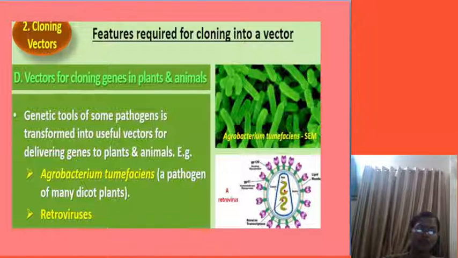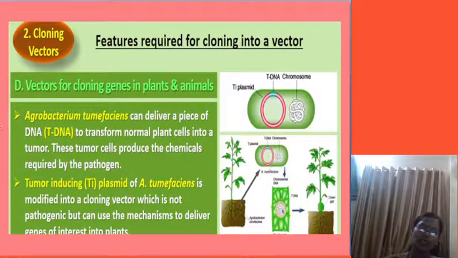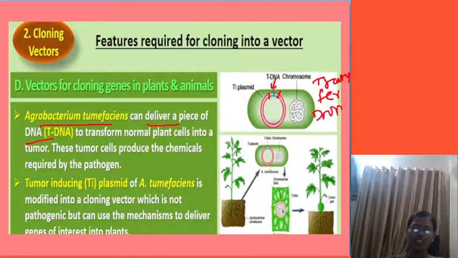Okay, next we are moving on to see Agrobacterium tumefaciens delivering a piece of DNA that is called tDNA, the transfer DNA. What is tDNA? It is the transfer DNA. These tumor cells produce the chemicals required by the pathogen. So these tumor cells have to be removed, because they are required by the pathogen. Okay, the pathogen is removed there.